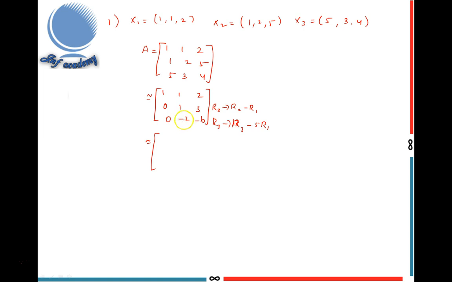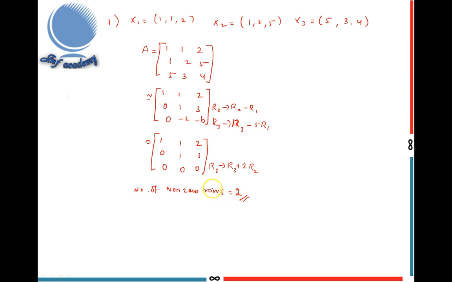Next I convert this element into 0 because the element above it is 1. So the second row is the same, the first row is the same, and the third row becomes R3 gives R3 plus 2R2, then 0, 0, 0. Finally, the number of non-zero rows in row echelon form is equal to 2.